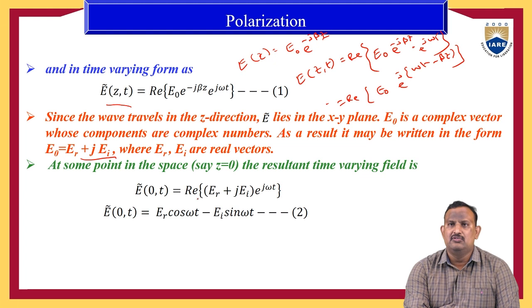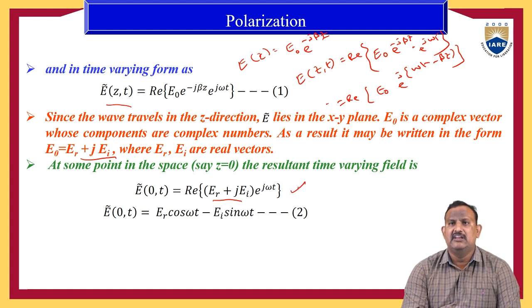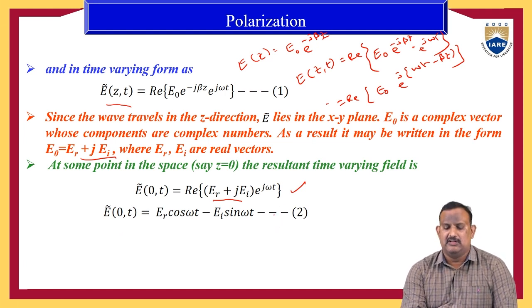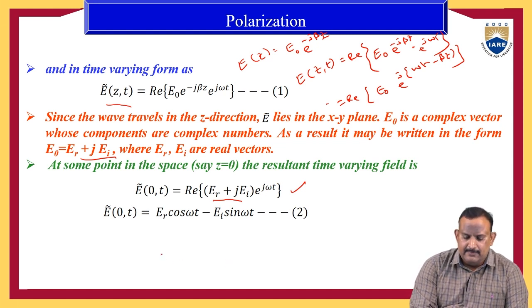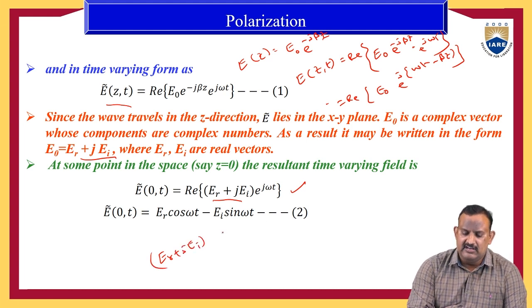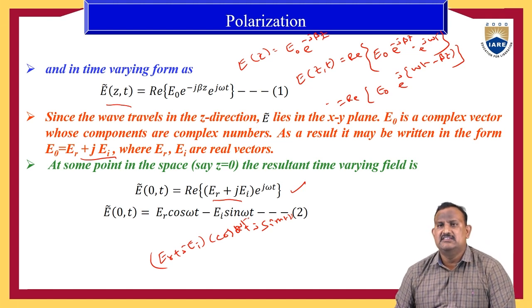E(0,t) is equal to the real part of (ER + j EI) e^(jωt). Substituting z = 0, e^0 equals 1, so we have only the e^(jωt) term. Here e^(jωt) is nothing but cos θ + j sin θ, or cos ωt + j sin ωt.